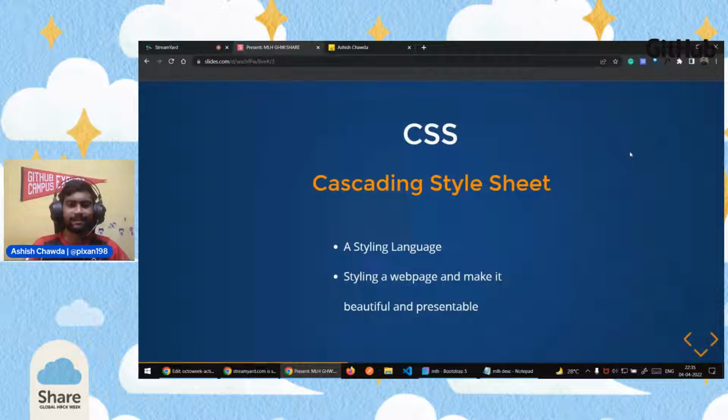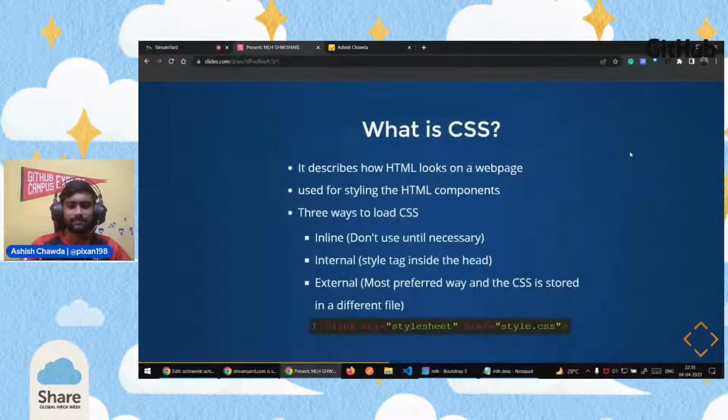So we write the sketch using HTML for the web page, meaning we add some elements or headings, and then we add some colors or styling or some aesthetics to the web page using CSS. So it is basically a styling language, and we use it to style the web page and make it more attractive. So this is how we link the CSS in the HTML, and you can see the code for it.